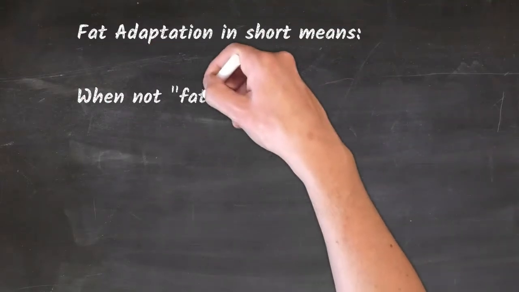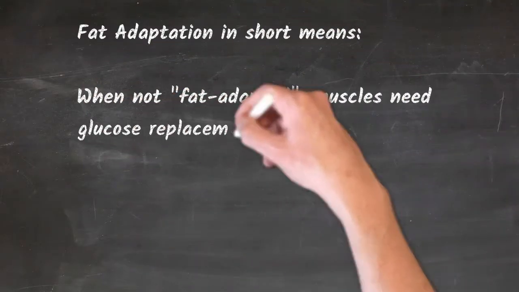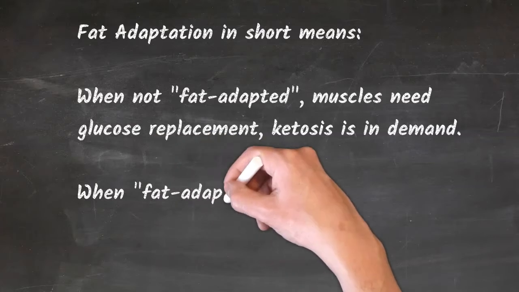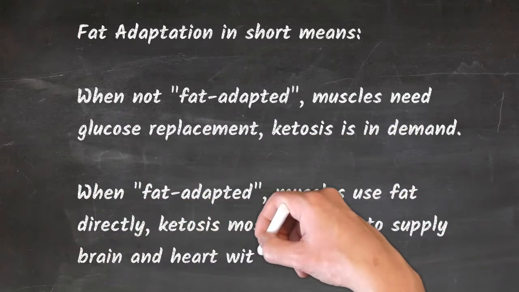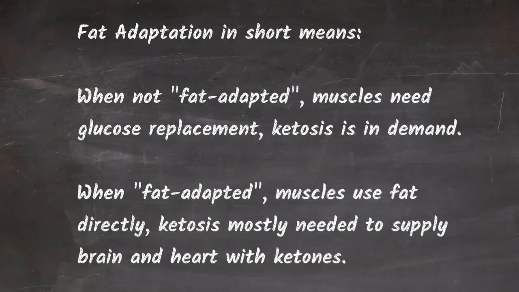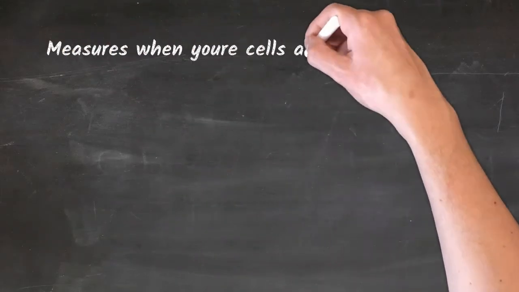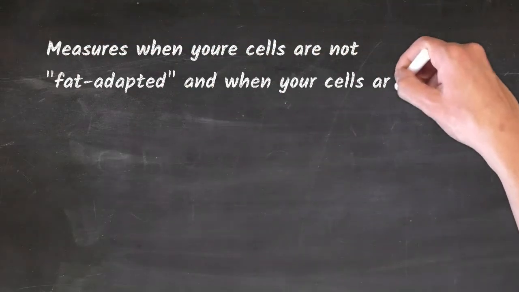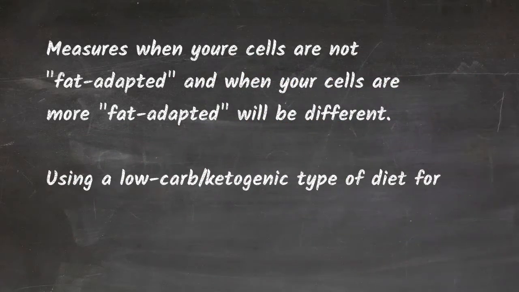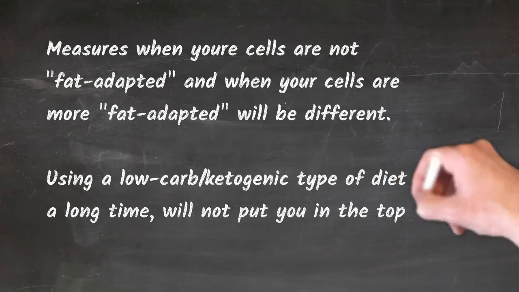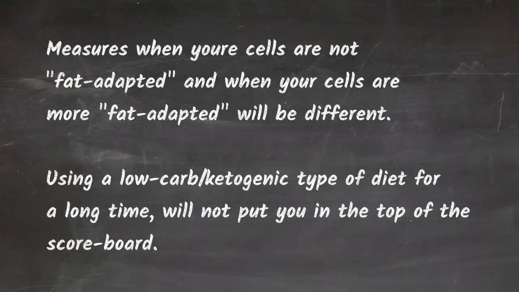Fat adaptation in short means, when not fat adapted, muscles need glucose replacement, so ketosis is in demand. When fat adapted, muscles use fat directly, and ketosis is mostly needed to supply the brain and heart with ketones. Measures when your cells are not fat adapted, and when your cells are more fat adapted, will be different. Using a low-carb/ketogenic type of diet for a long time will not put you at the top of the scoreboard.